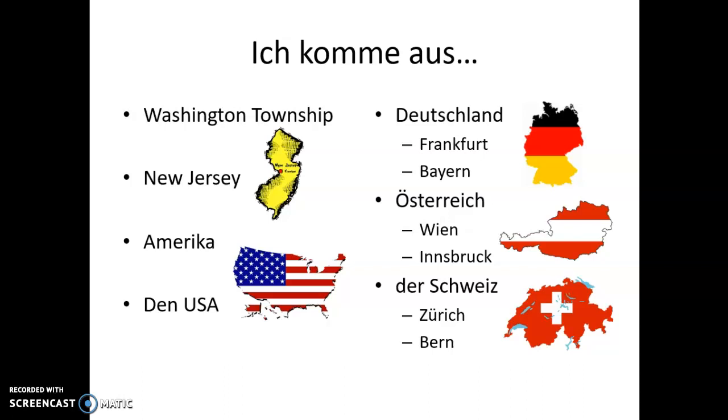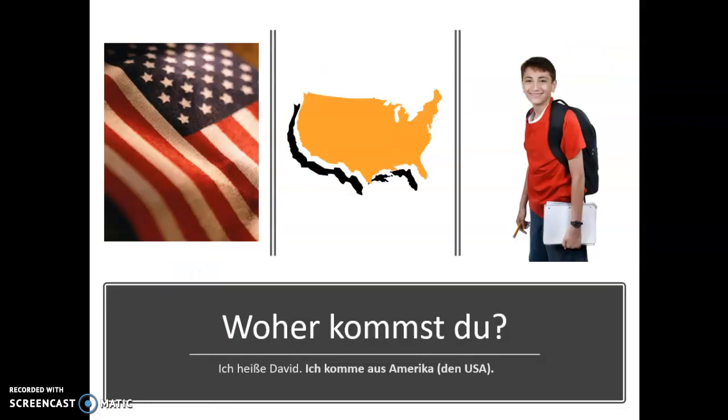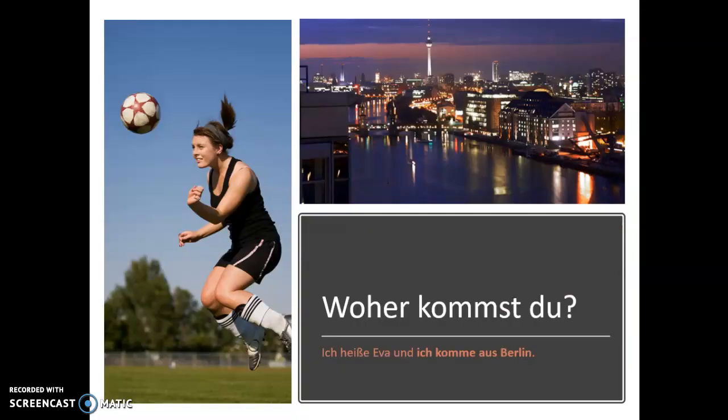Let's take a look at some of these in action. So, the question again, Woher kommst du? If she were answering that question, she would say, Ich heiße Monika, her name is Monika, und ich komme aus Deutschland. Okay? Woher kommst du? Ich komme aus Amerika, or David could answer, Ich komme aus den USA. This guy, Thomas, Woher kommst du? Ich komme aus Washington Township. Again, you could say your town that you're from.